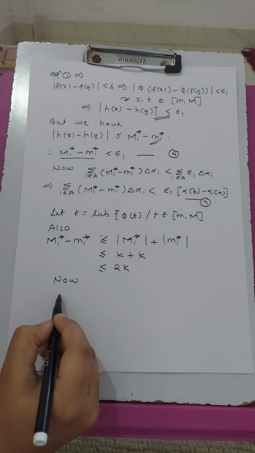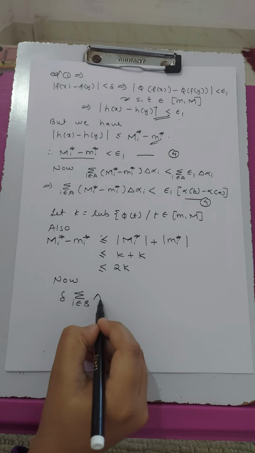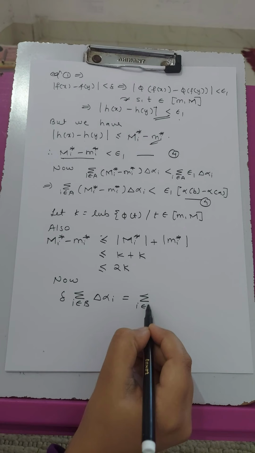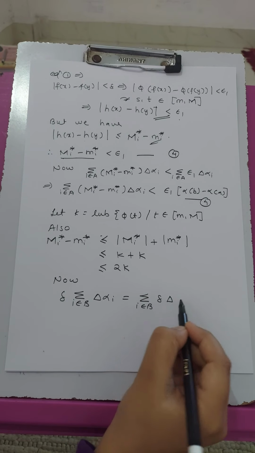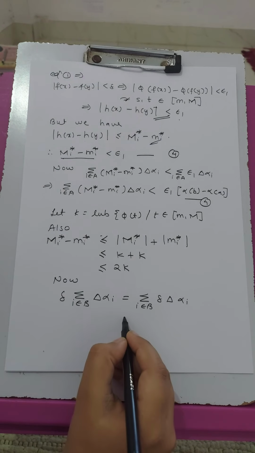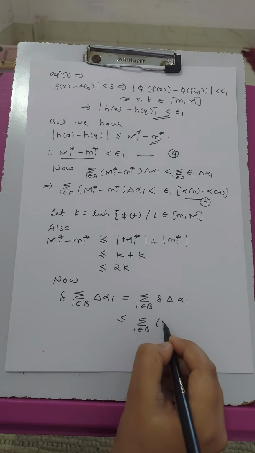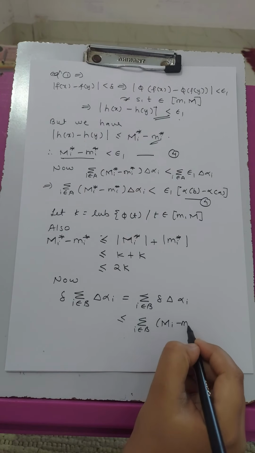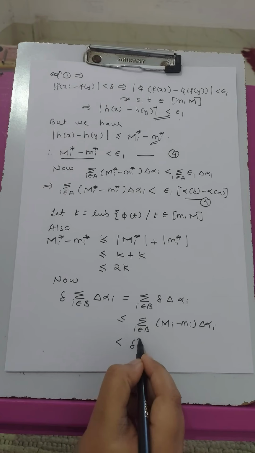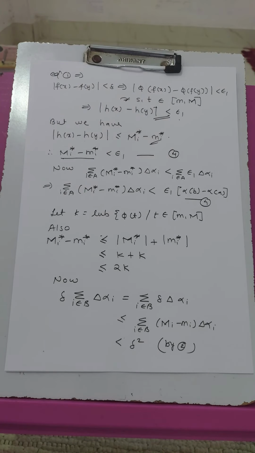Now delta times the summation over i belonging to B of del alpha_i is equal to the summation over i belonging to B of delta times del alpha_i, which is less than the summation over i belonging to B of (M_i - m_i) del alpha_i, which is less than delta squared. We proved this in statement 2.